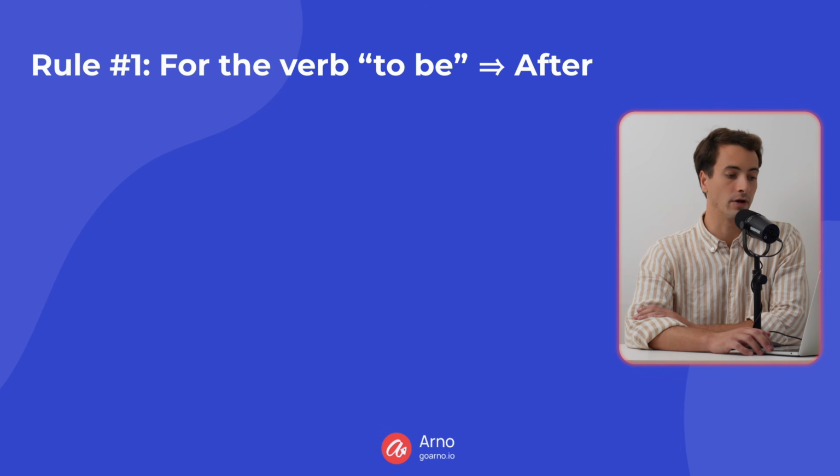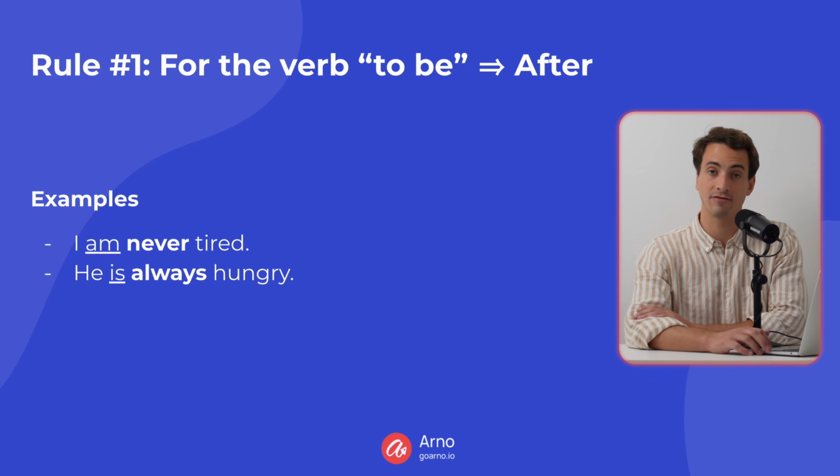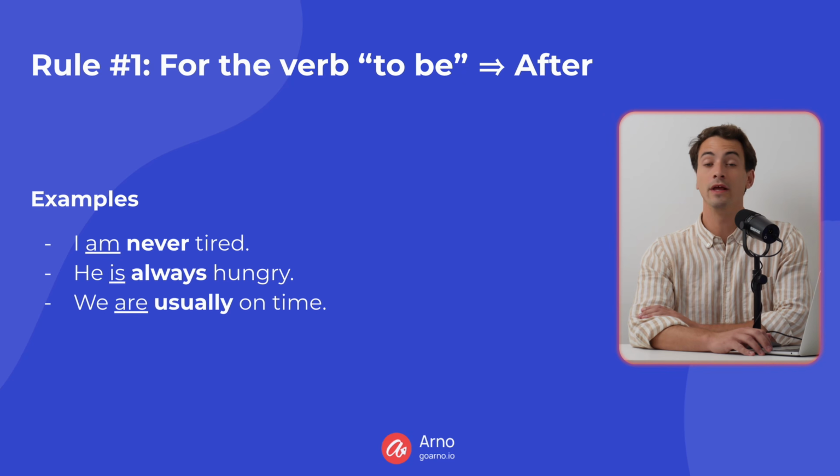So for rule number one, when we have the verb to be, these adverbs go after. I am never tired. Am is our to be verb, I am. Never is our adverb of frequency, and it goes after. He is always hungry. Same thing, always goes after our to be verb. We are usually on time. Are is our to be verb, usually goes after.